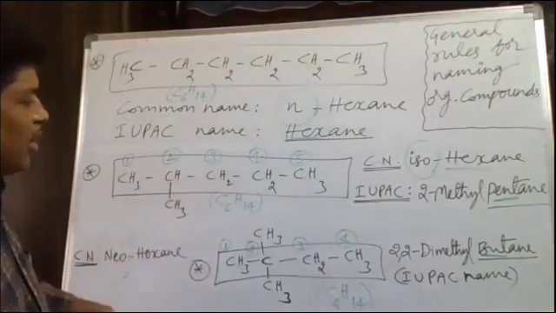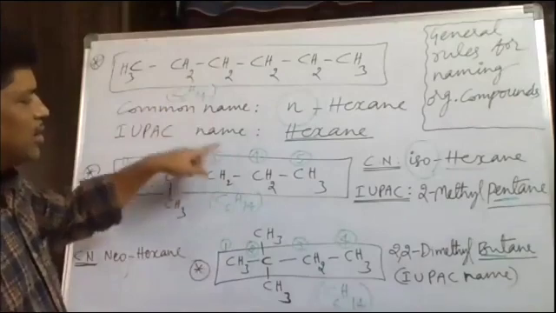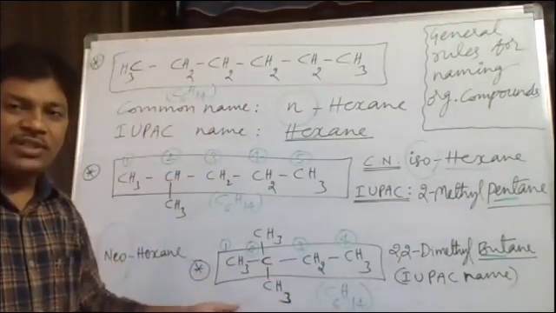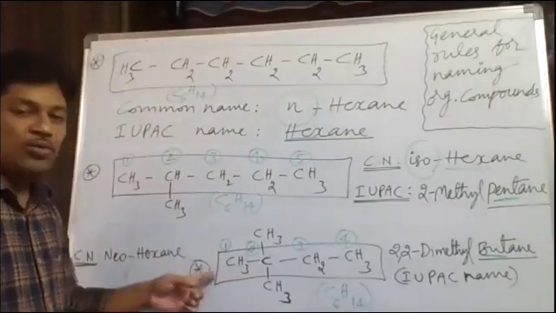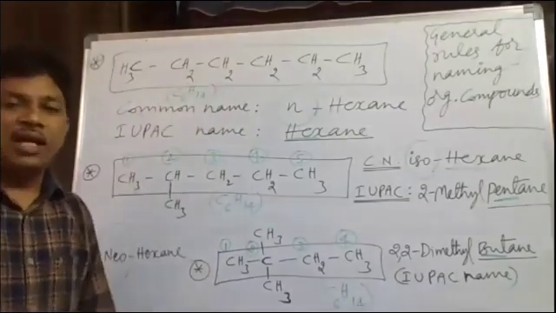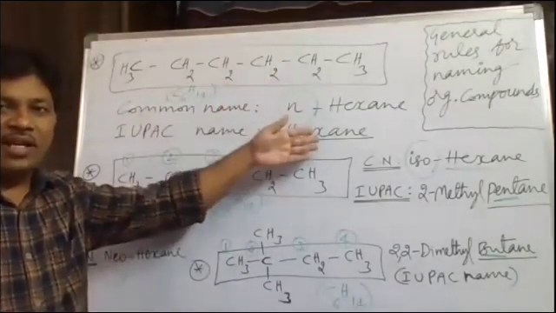So in this case, what we have to understand is that all the three structures have the same formula, that is C6H14, whereas the chain formation is changing. And here two branches are there. Here one branch is there. In this, no branches are there. As there are no branches, we have said N-hexane.